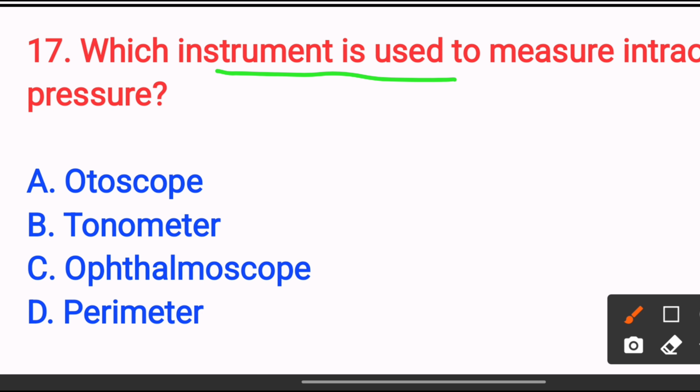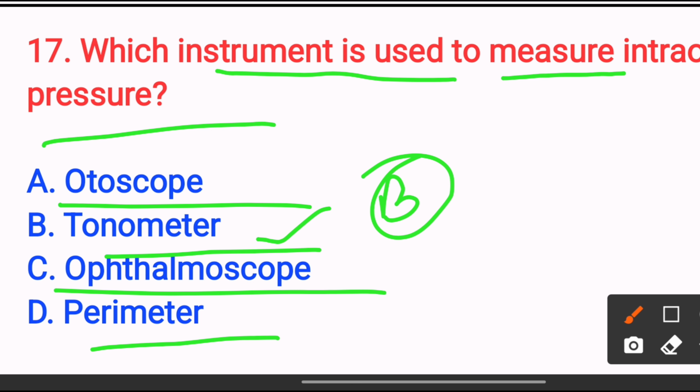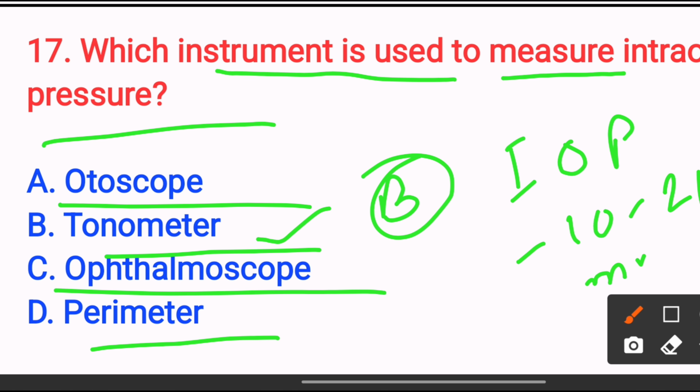Which instrument is used to measure intraocular pressure? Option A, otoscope; option B, tonometer; option C, ophthalmoscope; option D, perimeter. The answer is option B, tonometer, because a tonometer measures intraocular pressure to detect glaucoma. The normal IOP is 10 to 21 mm Hg. So the answer is option B. Next,